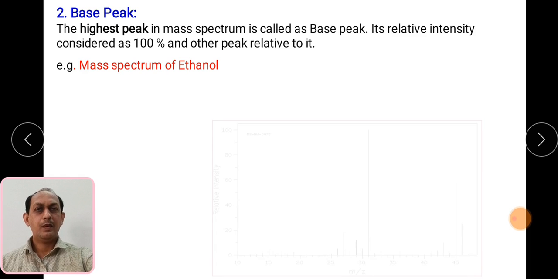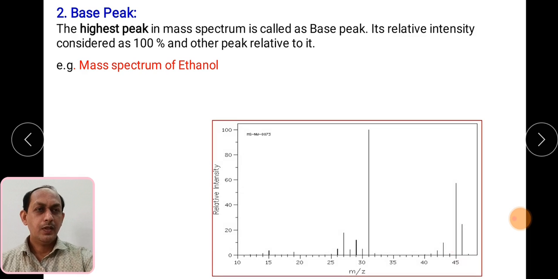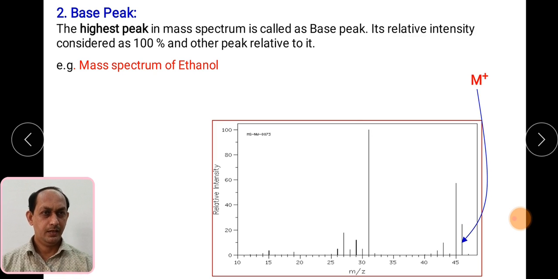In the mass spectrum of ethanol, the first peak is 46, and the next peak has very high intensity compared to the others. This peak is considered the base peak because its intensity is considered 100%, the highest peak in terms of intensity.